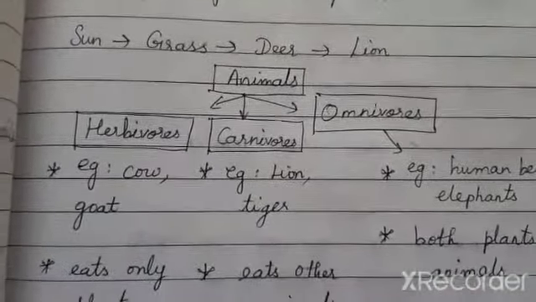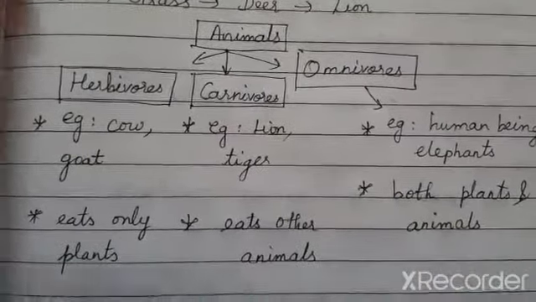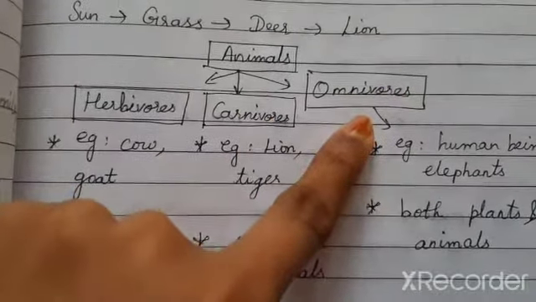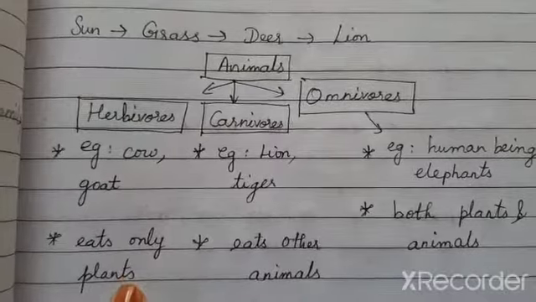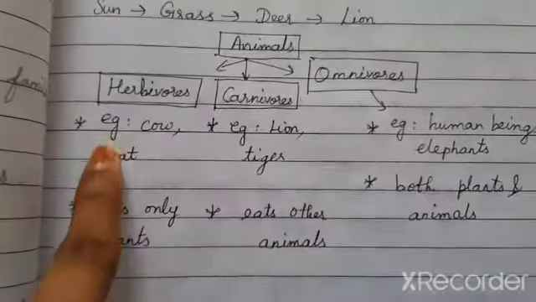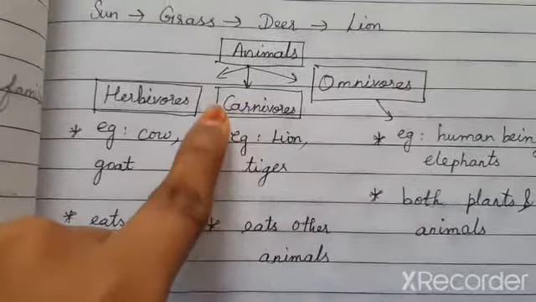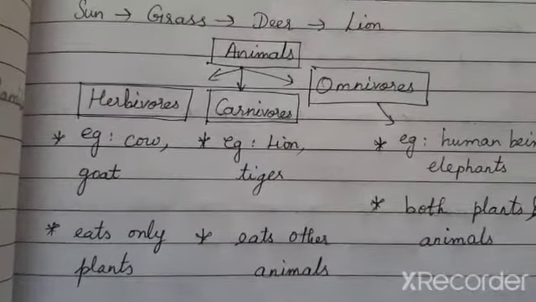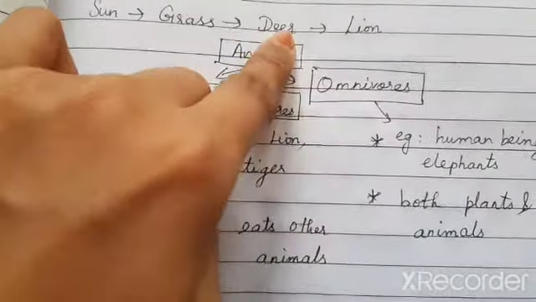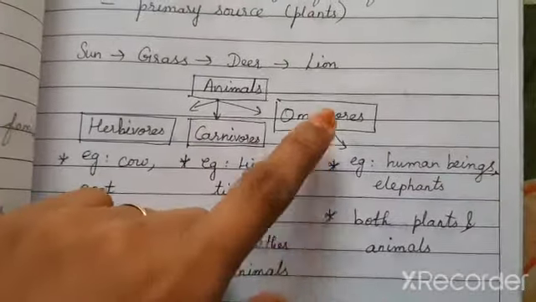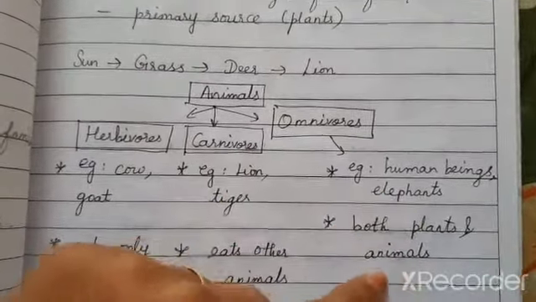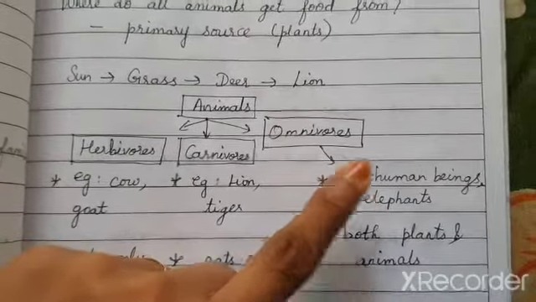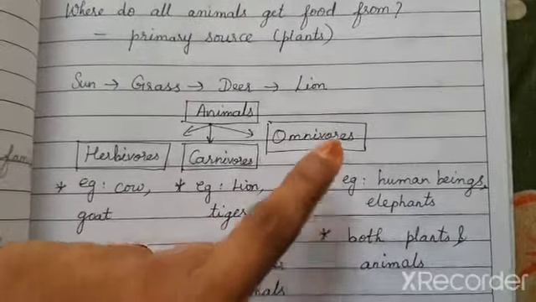Yes. So, we already learnt in your lower grades that animals are of three types: herbivores, carnivores and omnivores. Herbivores means plant-eating animals like deer, cow, goat. Carnivores means animal-eating animals, the animals which feed on other animals, like your lion and tiger, which feed on deer. Omnivores means the animals which feed on both plants and animals. Example, human beings. We eat both vegetarian as well as non-vegetarian foods. Elephants and bears are also examples of omnivores.